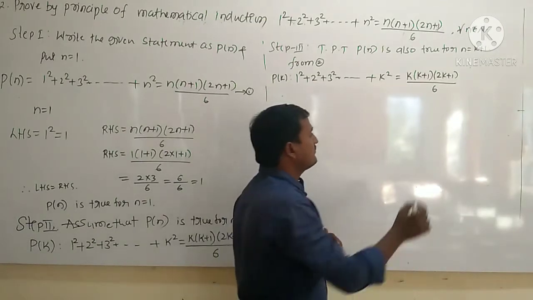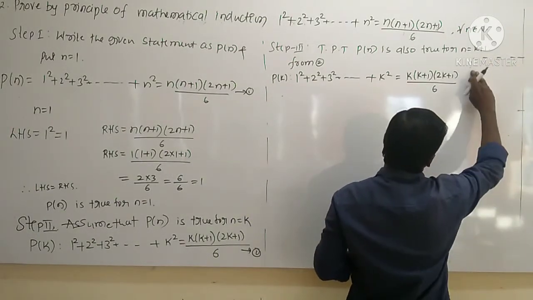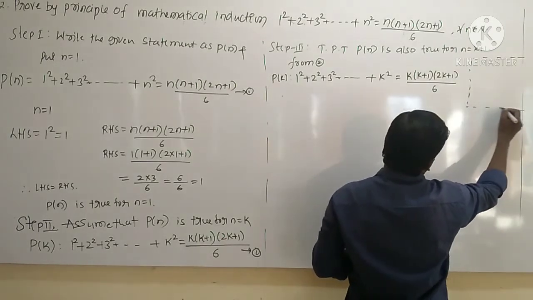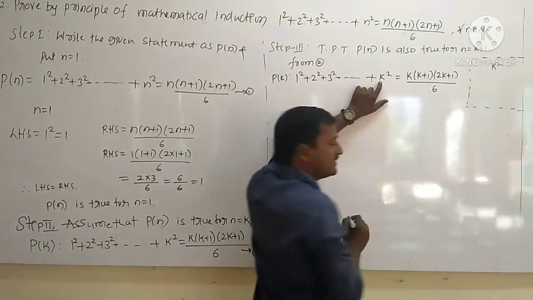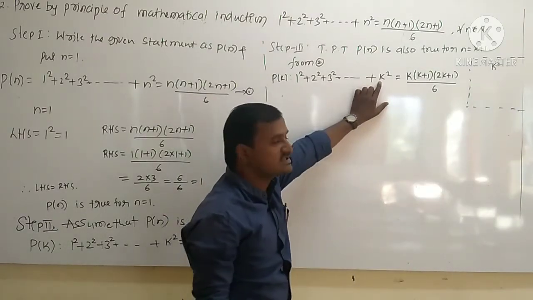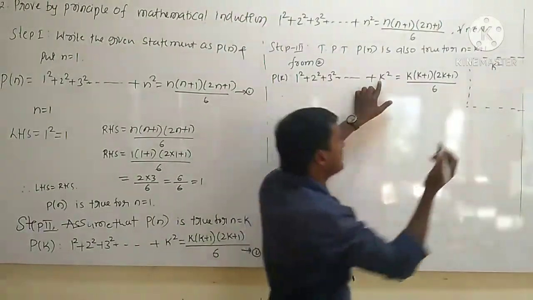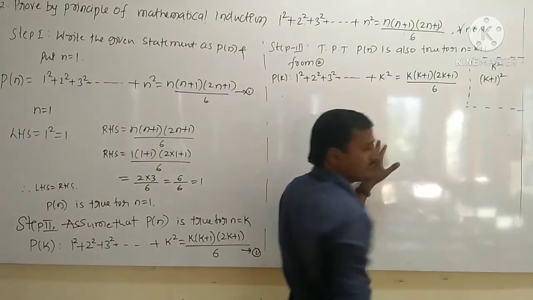For every problem here you should make one box, right? Then it is very easy to write the next term. For this here you should write the nth term, that is k square. Now you have to replace the value of k by k plus 1. Then what it becomes? k plus 1 whole square, right?